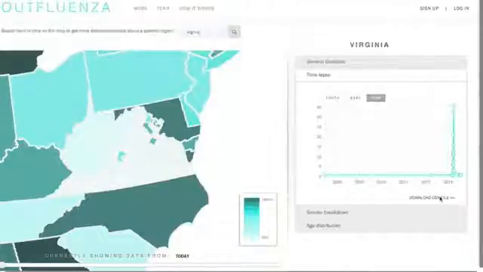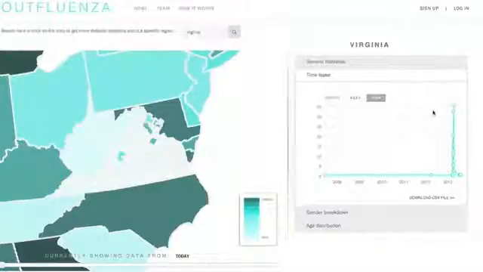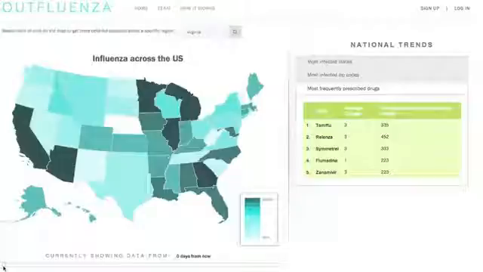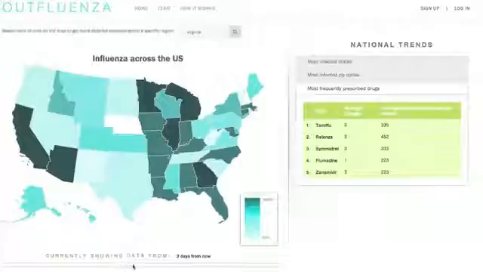By doing so, users can collect raw data from our website and make sure that they do their own analysis in the future. Outfluenza believes that it's also important for users to track influenza even when they're not on the platform. Therefore, we provide a sign up and login button so that users can be notified whenever there is an outbreak or an increased number of cases of influenza reported for a specific zip code or state that they might be interested in. Finally, using our machine learning algorithm, we can use the slider at the bottom left corner to see the change in the severity of cases across the United States.